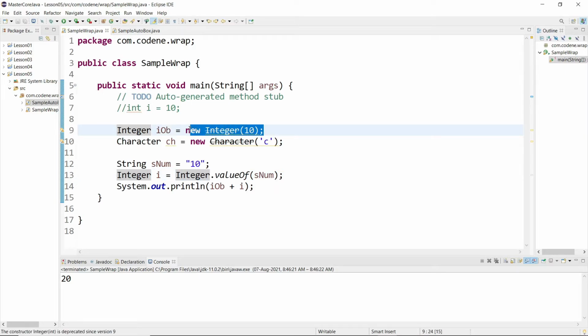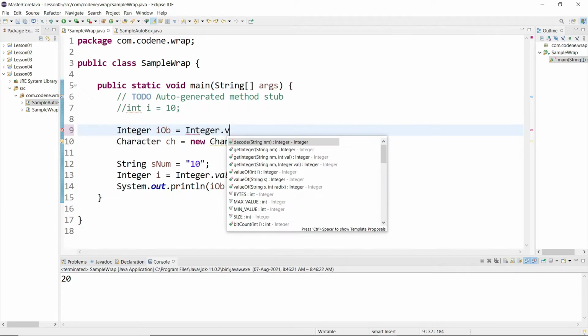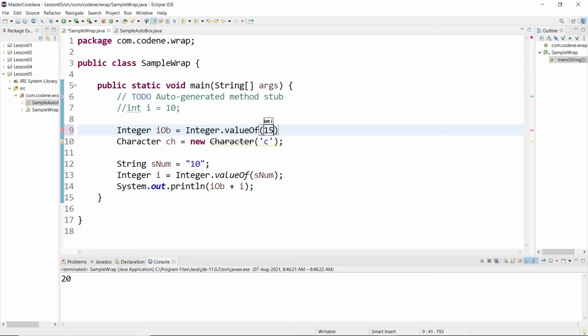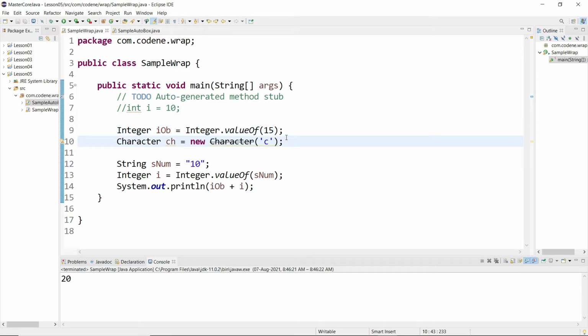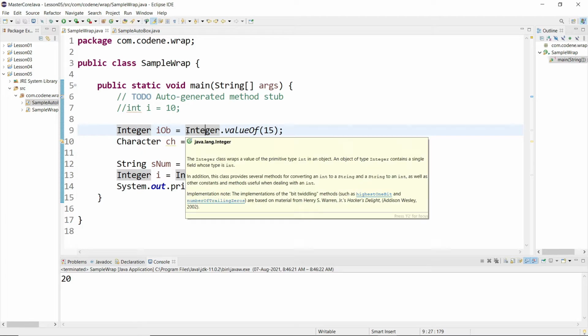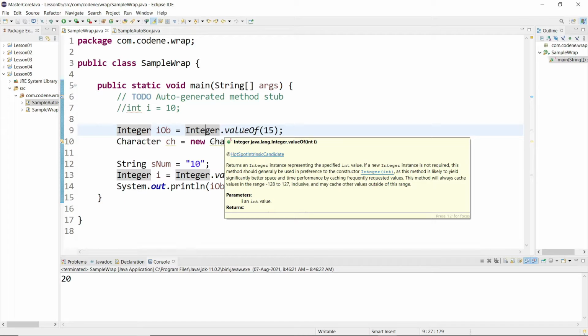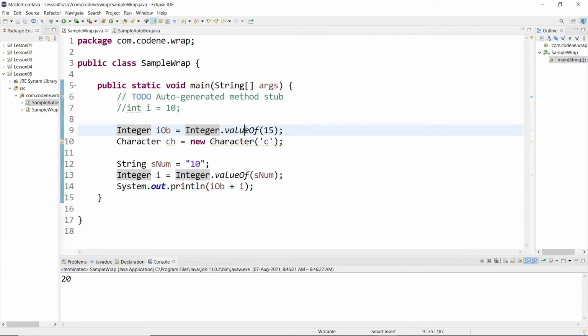Okay, I will use valueOf here also. The same example I'll use here. What I will do, I'll just call the Integer class dot valueOf, and I will pass some random number like 15. So the thing is, when I am using new, it is instantiating a new heap memory, allocating a heap memory. But when I am using the valueOf method in the Integer class, it is using a cache memory, it is using the integer cache. So that is why it is very much recommended by Java, by the Java creators themselves, that you use valueOf instead of calling a new constructor.